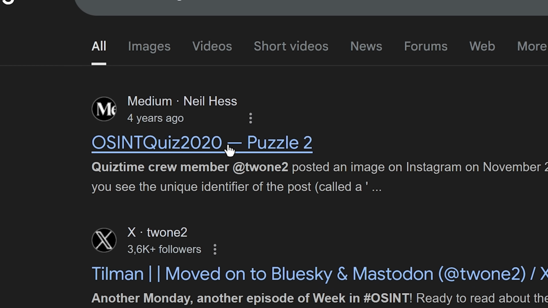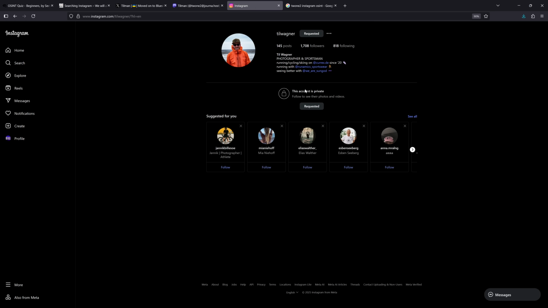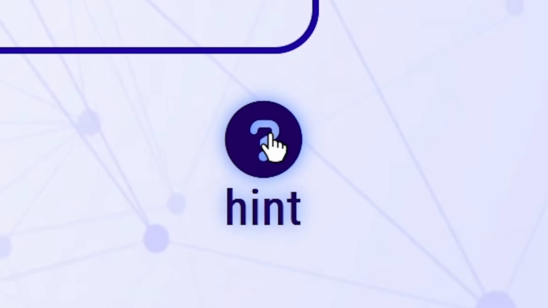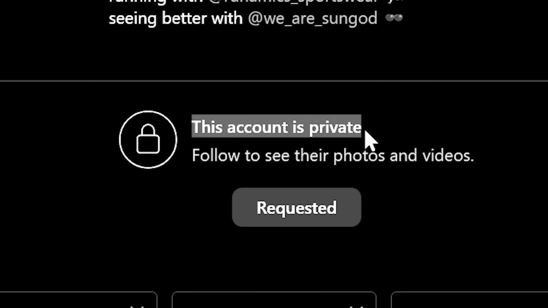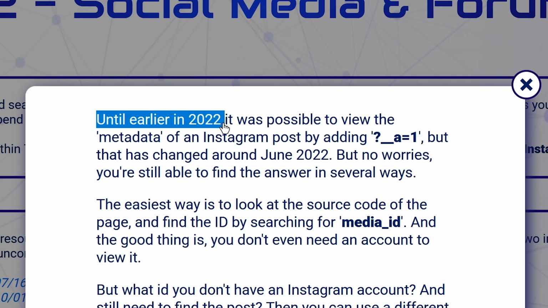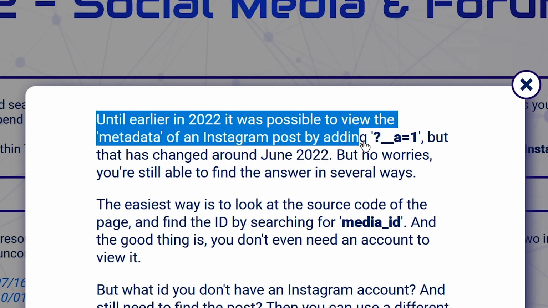Oh, I just found the answer to this puzzle 4 years ago. So maybe that person just privated their Instagram account. I really didn't want to have to do this, but I think I'm going to have to take the hint. If their profile is private, there's nothing I can do. Boom. Until earlier in 2022, it was possible to view the metadata of an Instagram post by adding